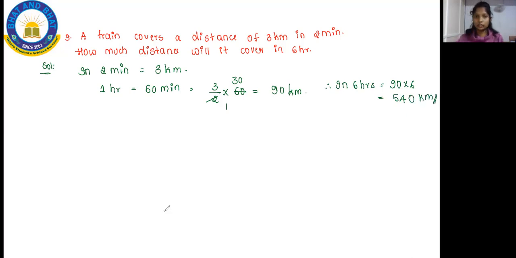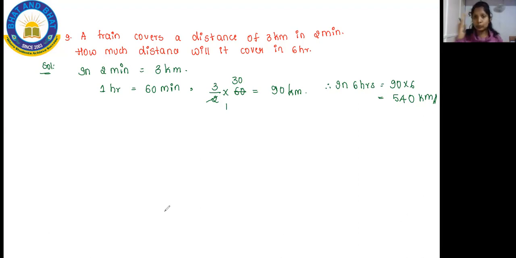Okay, understood. So here, in 2 minutes, the train is covering 3 kilometers. So that means for 1 hour, how much? There are 60 minutes. So in 60 minutes, how much will it cover? First, we have to find that. And in some situations without formulas, you keep on doing it like this. So this is one of the problems in that.